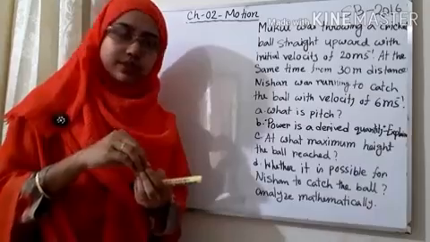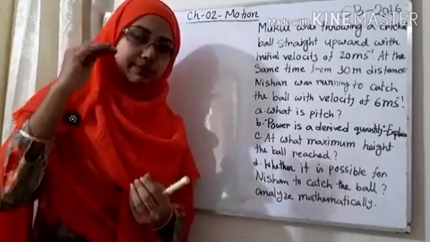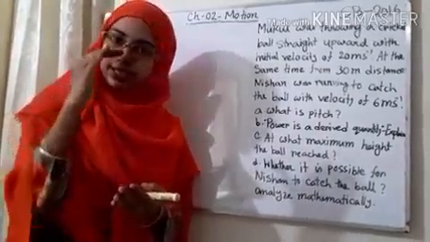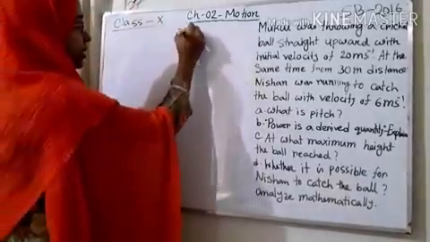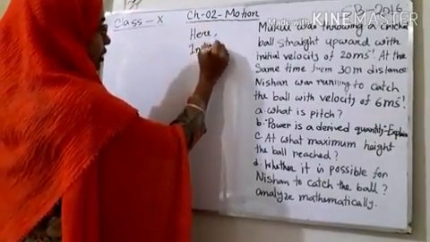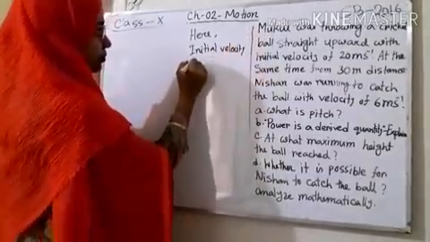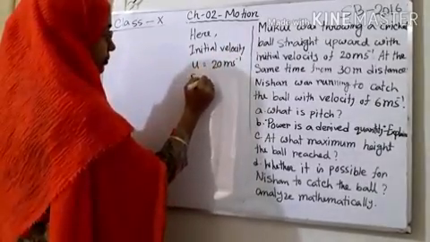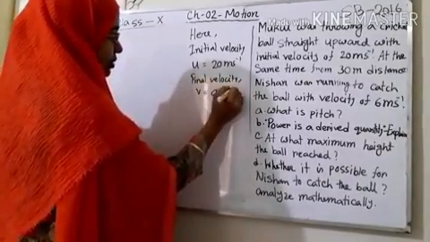That means if the initial velocity is 20 meter per second, then at maximum height the final velocity must be 0. So here I am giving the data. Initial velocity u equals 20 meter per second and final velocity v equals 0 meter per second.